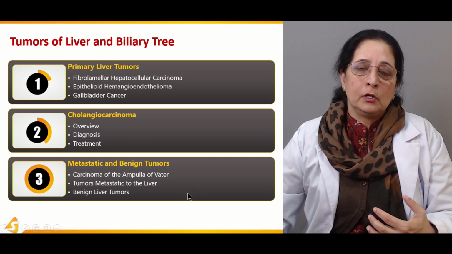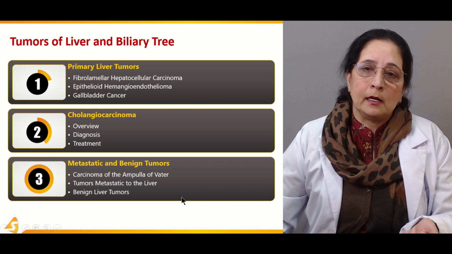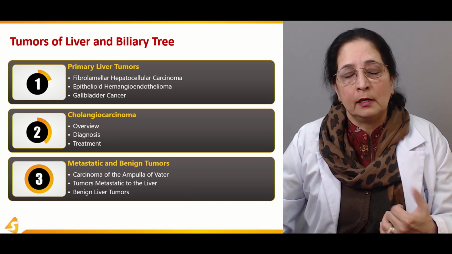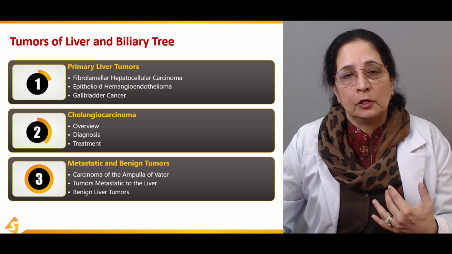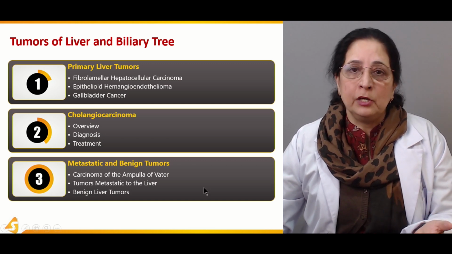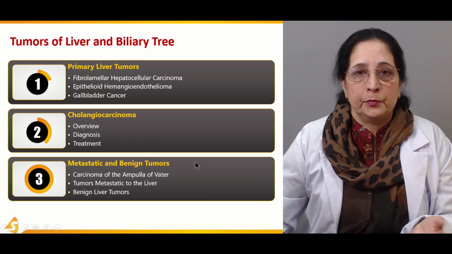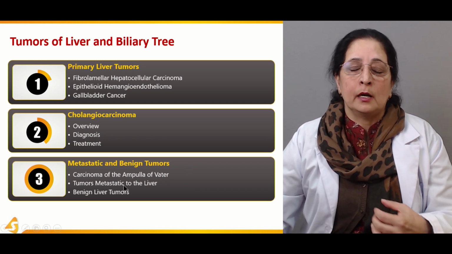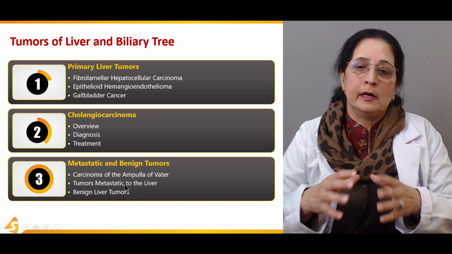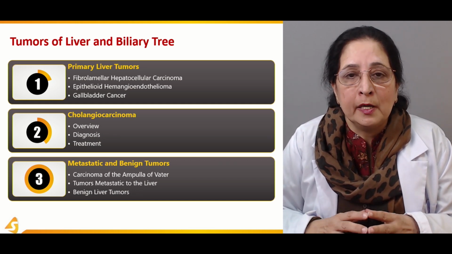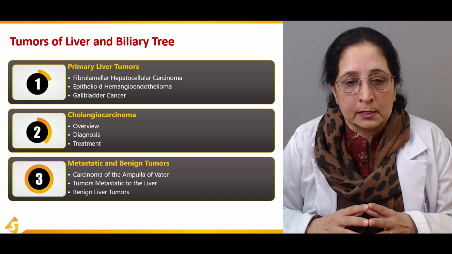Then also what are the different tumors that are metastasized to the liver, how we can control, manage and diagnose those tumors, and what are the different treatment options for those tumors which are metastasized to the liver and are not the primary liver tumors.